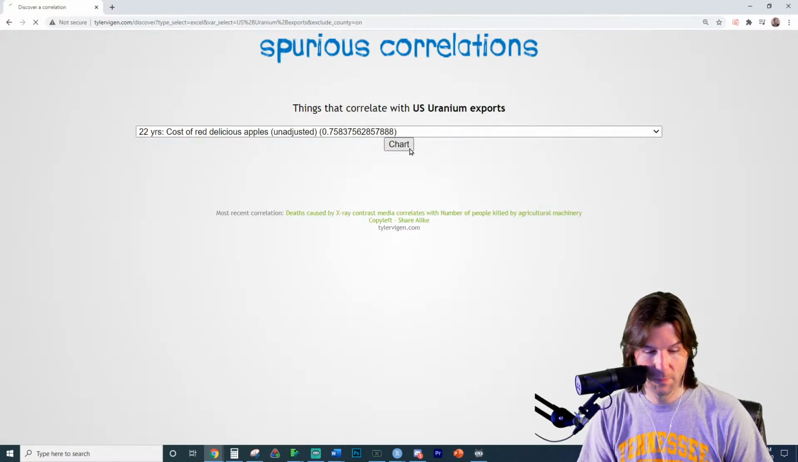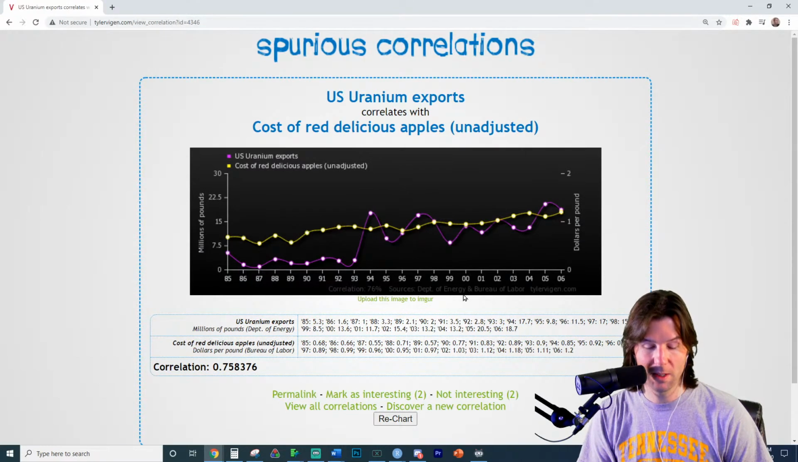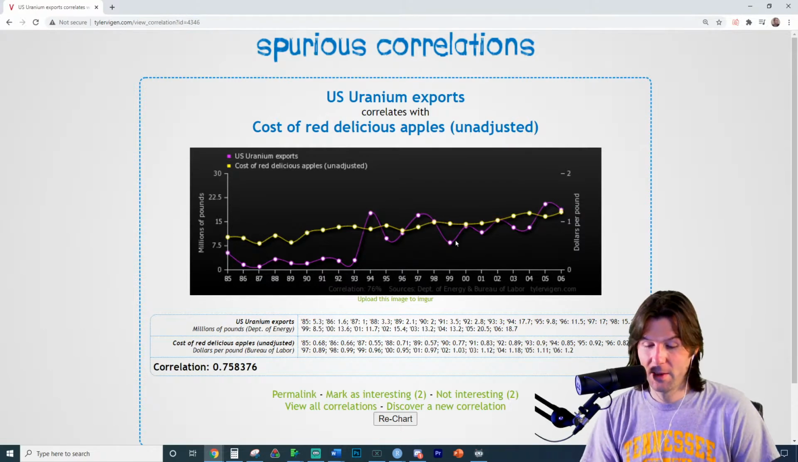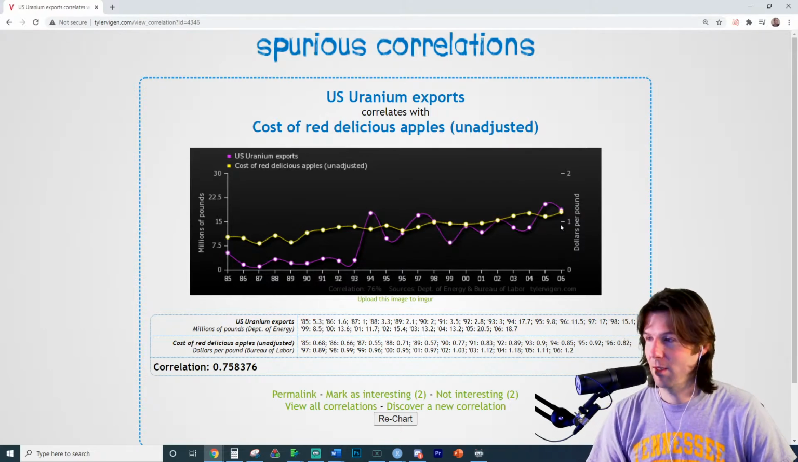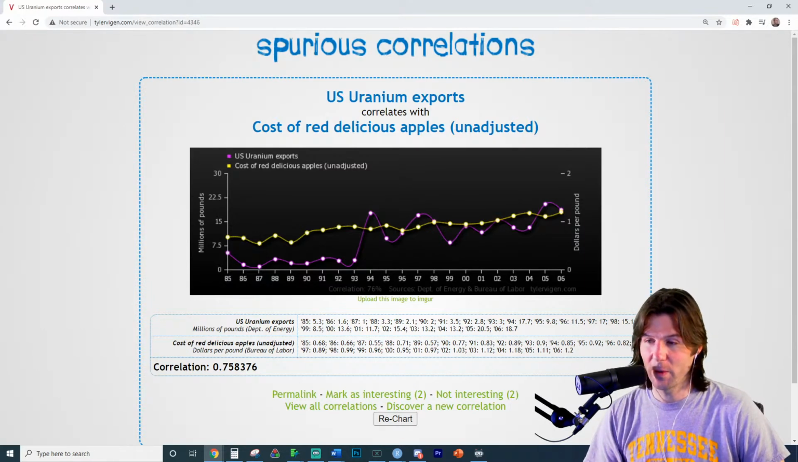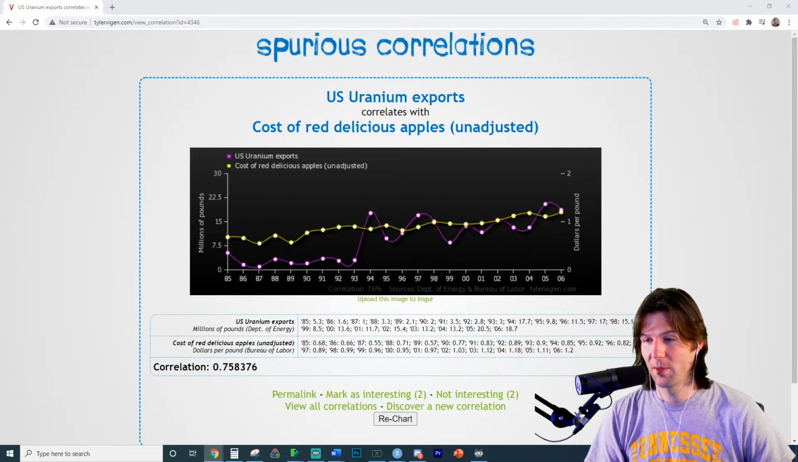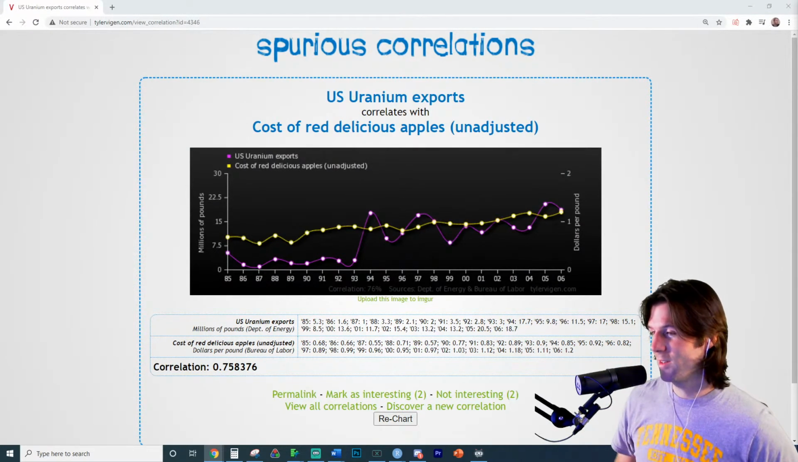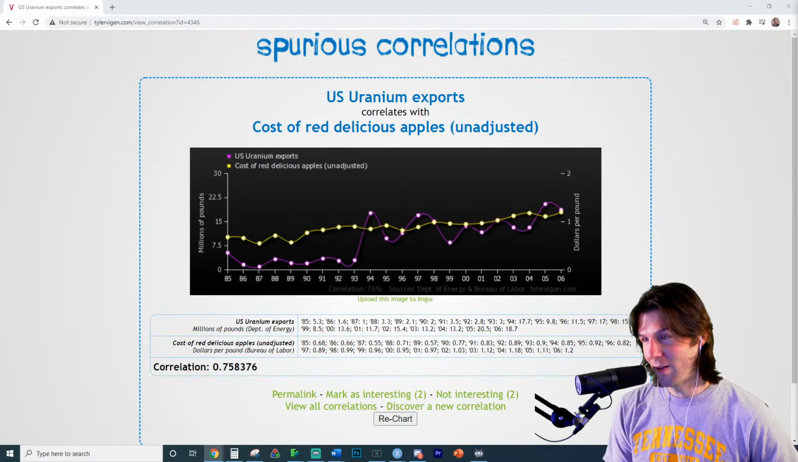That's interesting. So here is the correlation between how much uranium we're exporting and the cost of red delicious apples. So you'll notice as the cost of red delicious apples goes up, we do see an increase in how much uranium we're exporting. So, you would think, is this cause and effect, or is this just by random chance? Or maybe both are, hopefully not everyone uses this. I know there's so many falling from ladders, dying, and all this stuff right here.